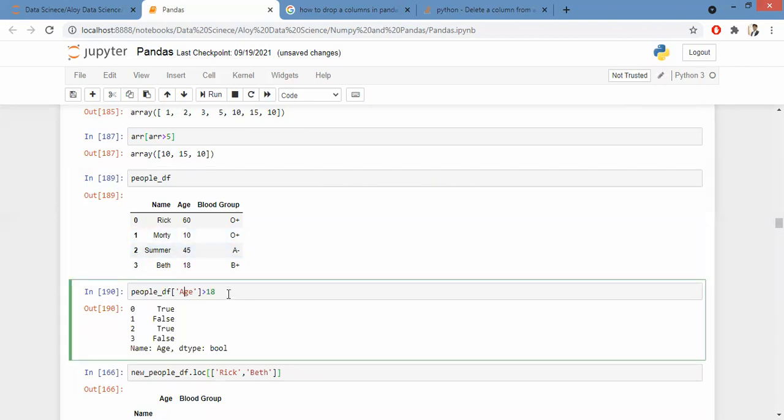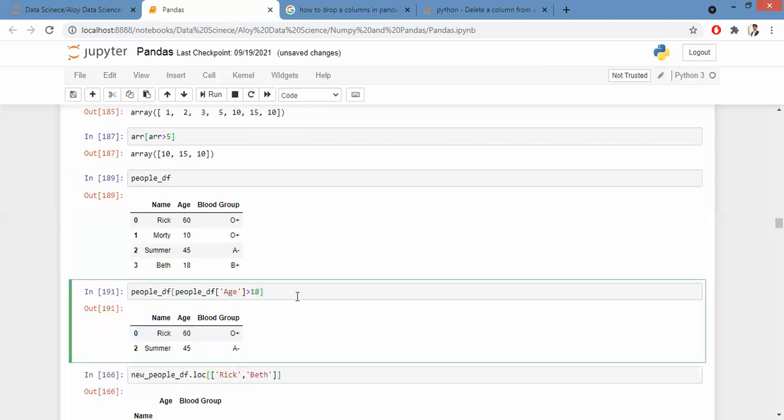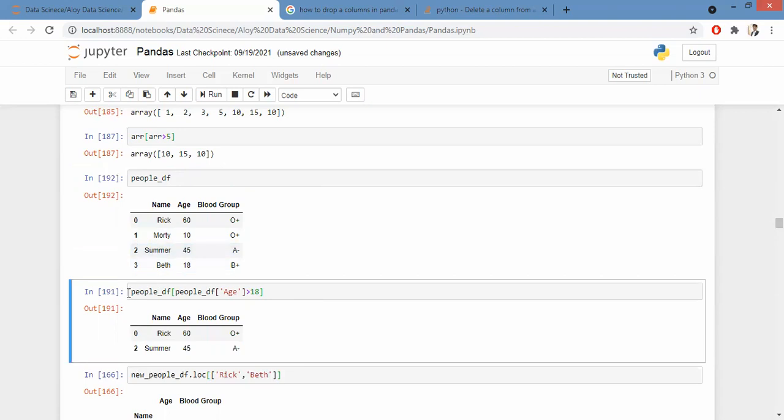Now, I don't want this data. I want my data frame. So again, we pass this condition back into my data frame and I get my data. The indexing will be according to Python indexing. You don't have to break your head on indexing here, because you have applied a filter. The original data, I have not done anything to my original data. The values will be retained the same, and the indexing also will be retained the same. There will not be any confusion on that.